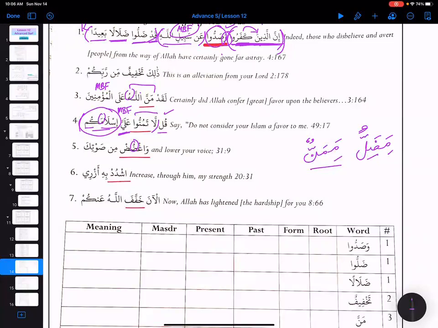Ma Ghaddun, and then Ma Ghiddun with kasra, and then Ma Ghaddatun with ta marbuta, right?